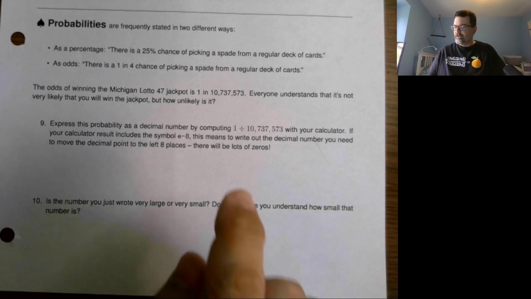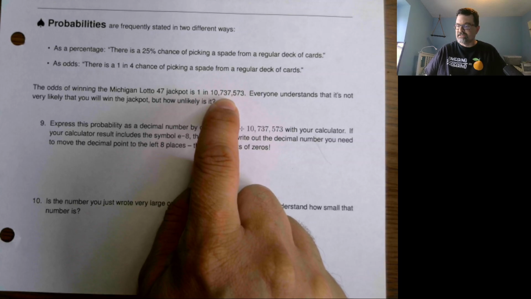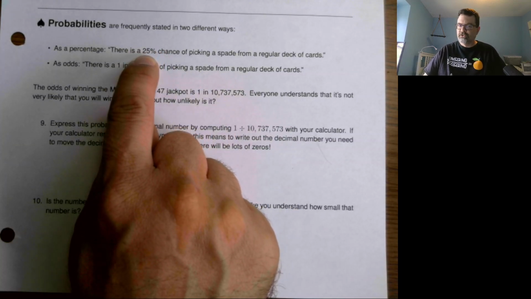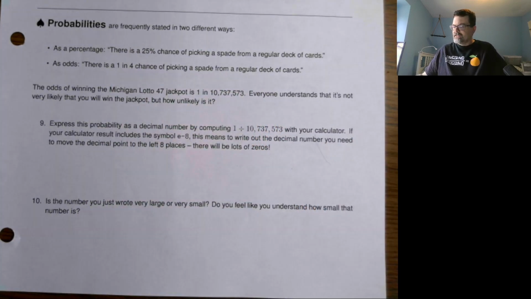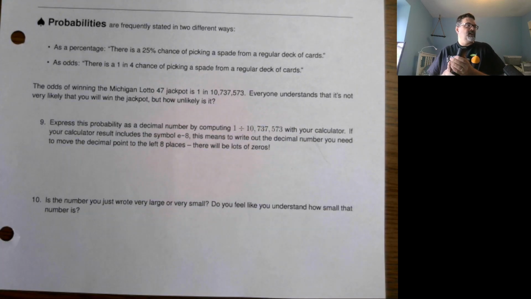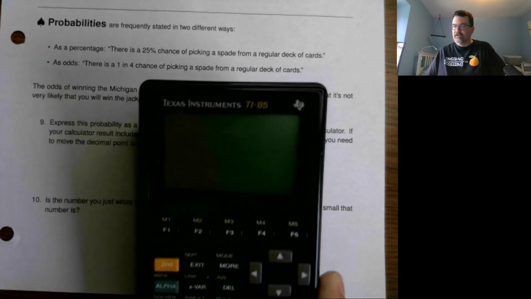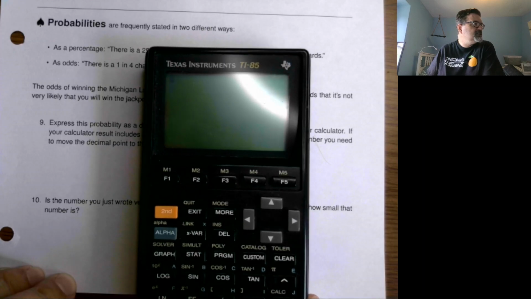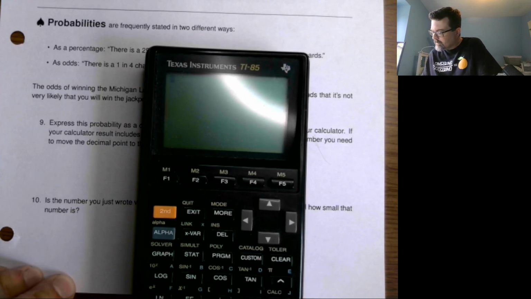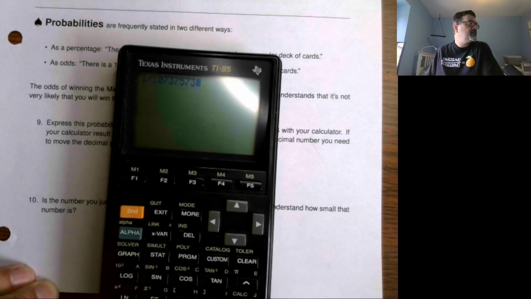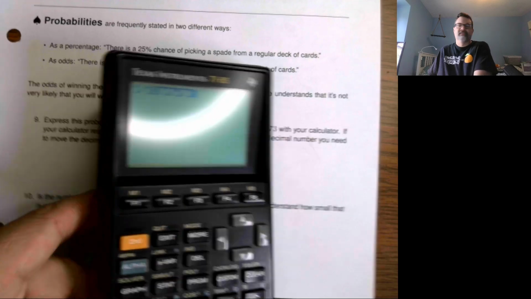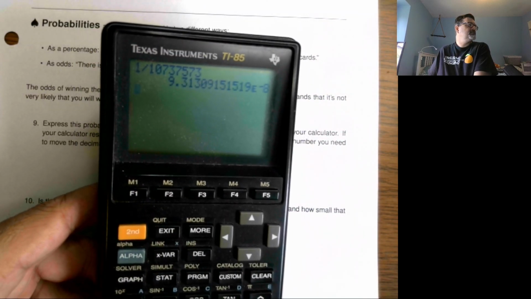So first off, we could compute this as a percentage or as a decimal. 25% is 0.25. What if we compute that as a decimal? Now that would mean doing this computation right here: 1 divided by this giant number. All right, here's my old TI-85. 1 divided by 10,737,573.